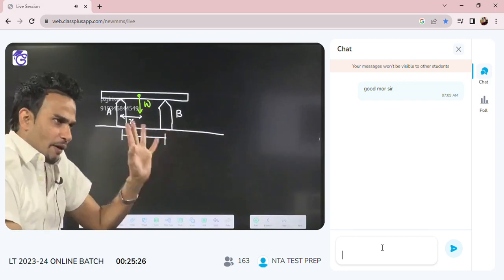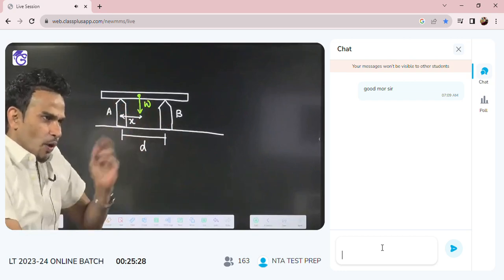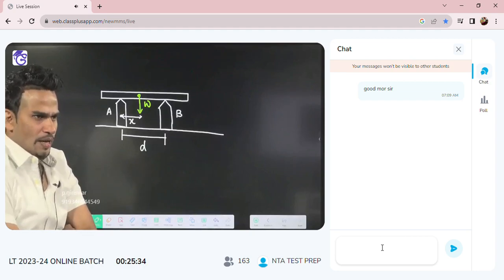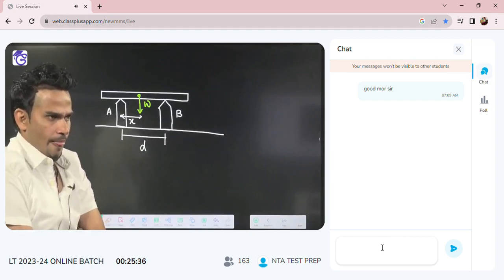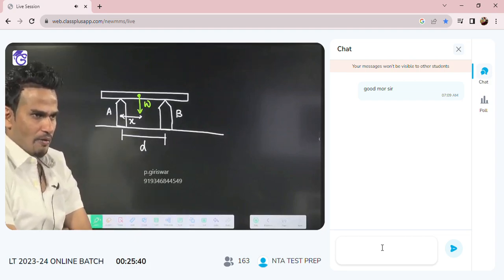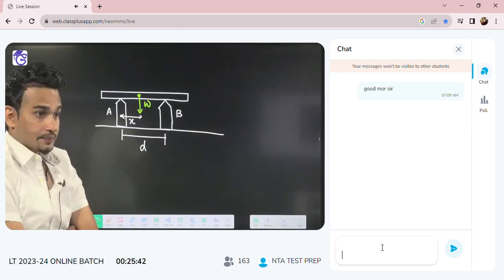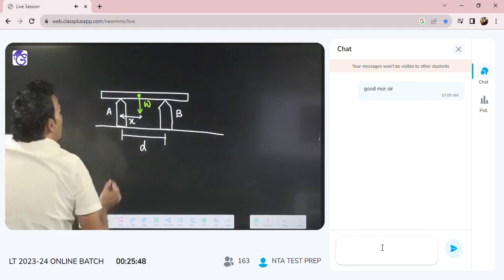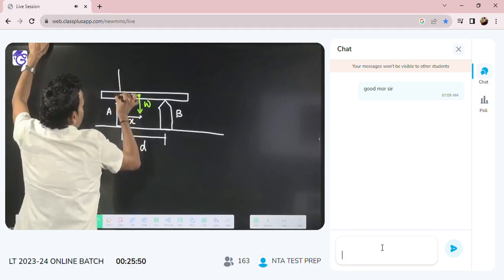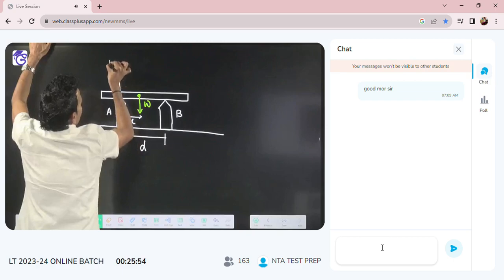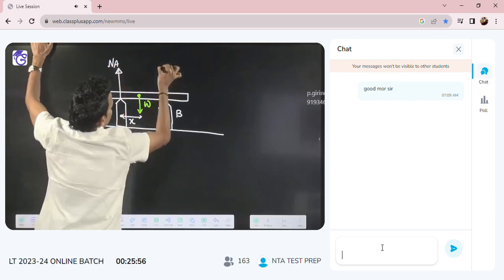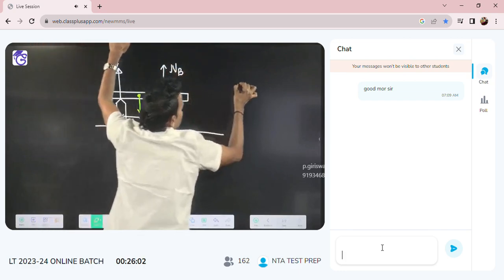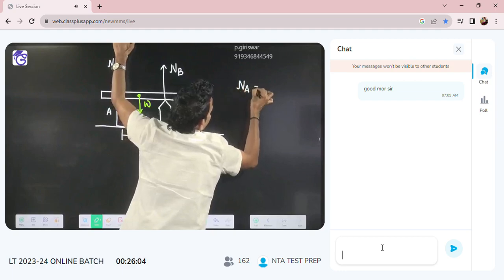The weight of the meter scale is already given, no other weight is present. What will they ask you to calculate here? Think. Then find normal reaction from each knife. This knife will give you some normal reaction Na. This knife will give you some normal reaction Nb. They will ask you to find the normal reaction from each knife, that is, find Na and Nb.